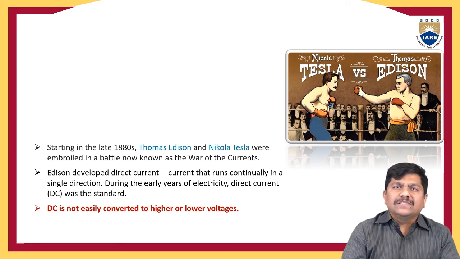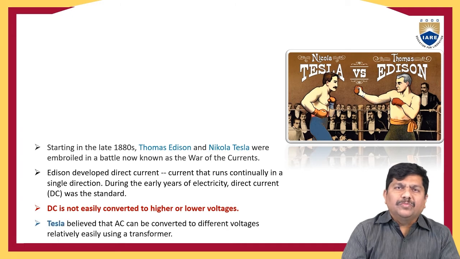To overcome this difficulty, AC came into the picture. AC was invented by Tesla. He believed that AC can be converted to different voltage levels at a relatively lower difficulty level, with the help of a transformer. A transformer is a device which can increase or decrease the voltage level based on our requirements. The transformer works with AC supply. So the difficulty of changing the voltage level with DC can be overcome with AC supply with the help of a transformer.